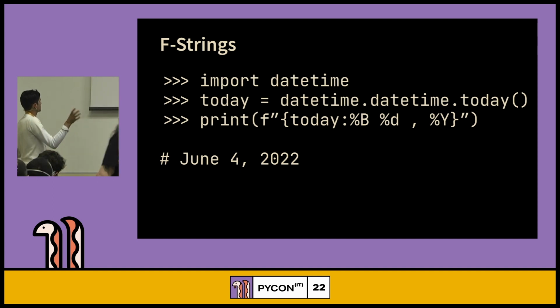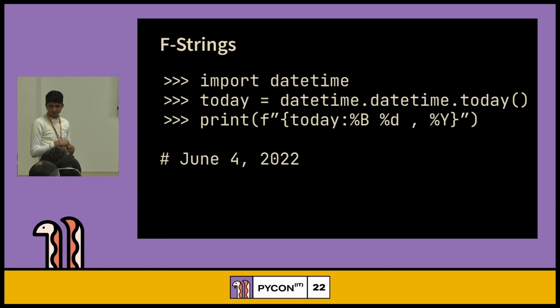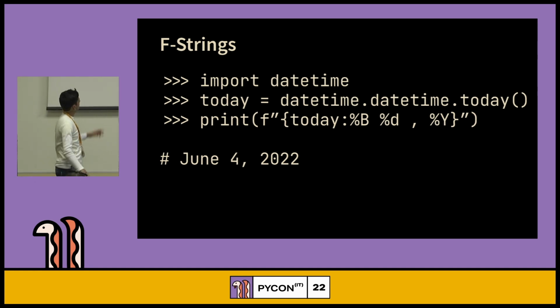We print this date, and in the end we just print this. Any errors in this code? Yes. There we have it. So that's the example of f string. Otherwise it's correct.